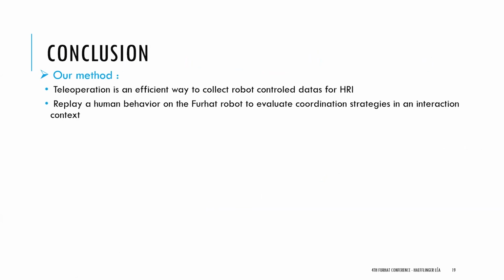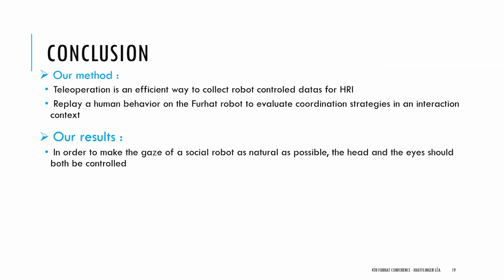Okay, so to conclude, I think our method is very original because we use teleoperation to collect human data already in human-robot interaction. We use this human data to replay a human behavior and evaluate different coordination strategies in an interaction context. Our results show that if we want a gaze as natural as possible, we need to use the head and the eyes movement.